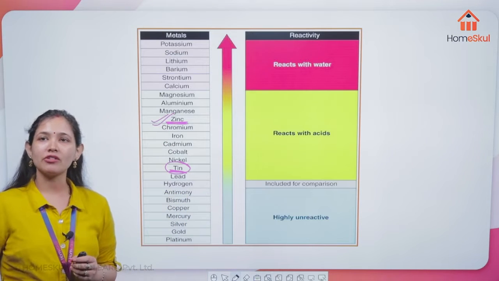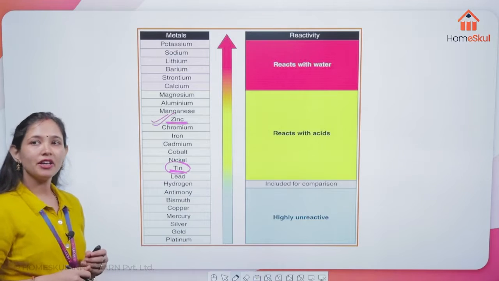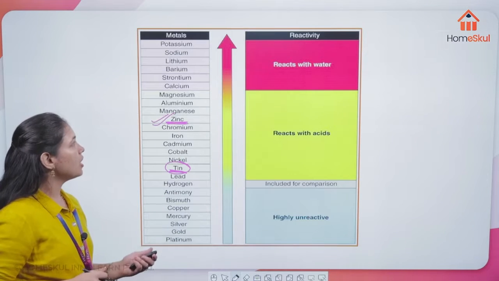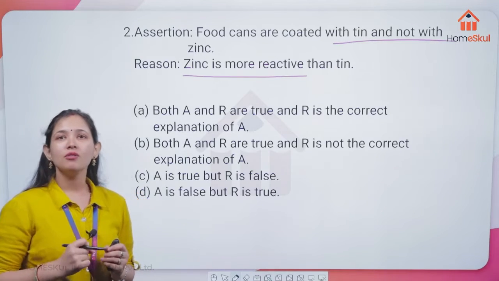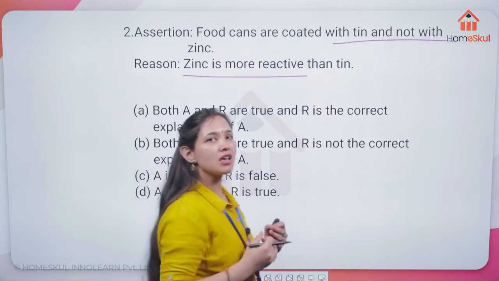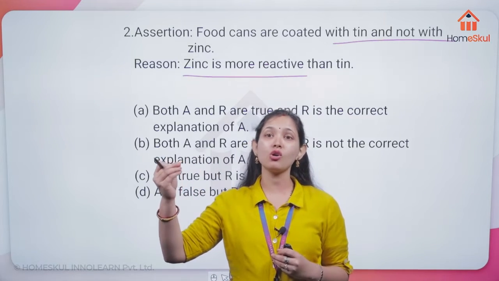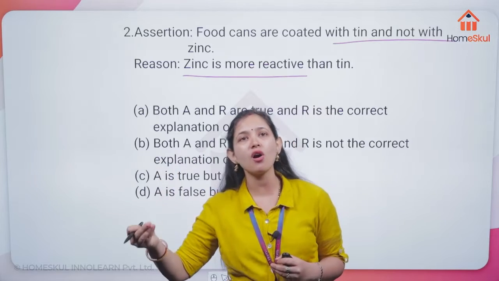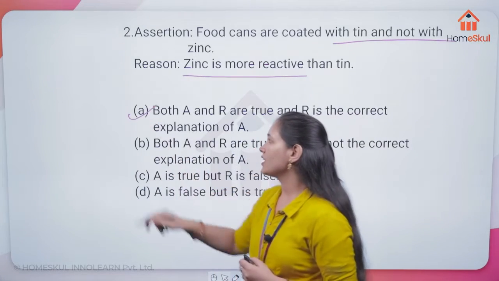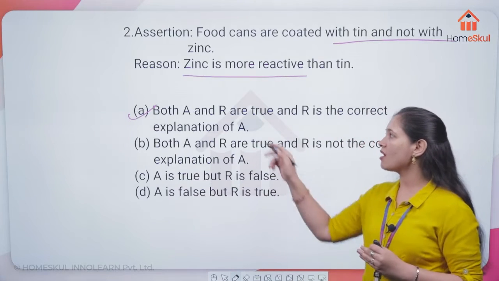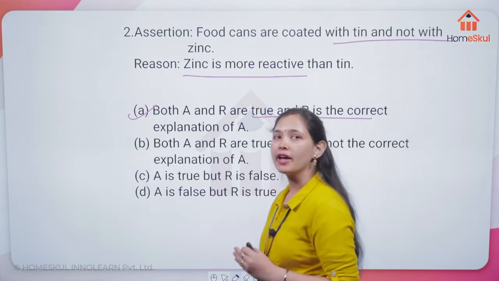Yes, Matthew and Trita, very correct. Velga, very correct. Yes, Anushka, Kritika, very good. So here you come with a correct answer that zinc is more reactive than tin. Means both of the statements are true and the reason given for the assertion is also true. It is the explanation of the assertion. So it is going to be the correct answer, that is both A and R are true and R is the correct explanation of A.